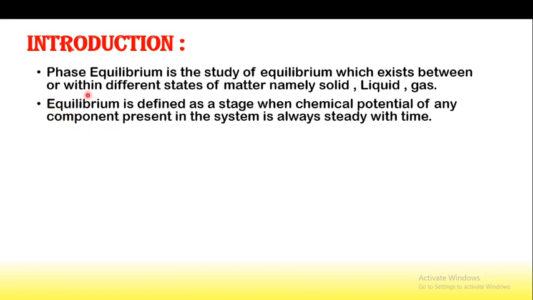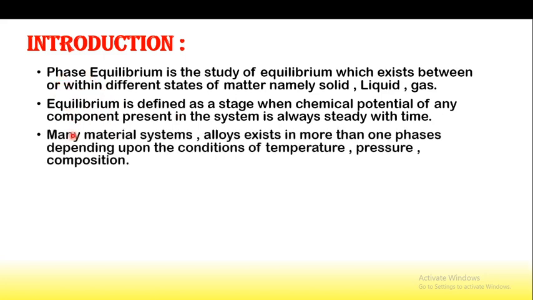And what is the meaning of equilibrium? Equilibrium is defined as the stage when the chemical potential of any component present in the system is always steady with time. Steady means constant. When the chemical potential, or we can say the Gibbs free energy, of any component present in the system we are studying is always steady or constant with time, that thing is called equilibrium. So this is about phase equilibrium, that is our first chapter.